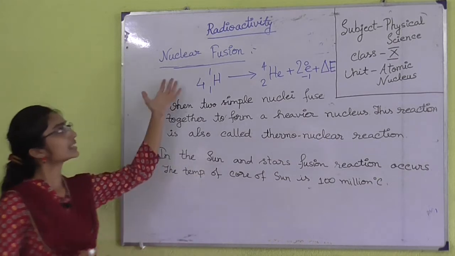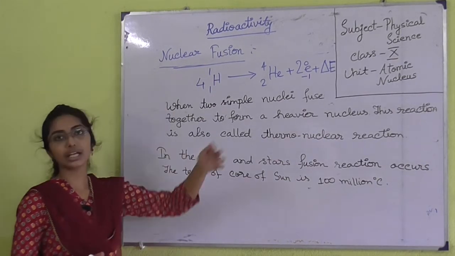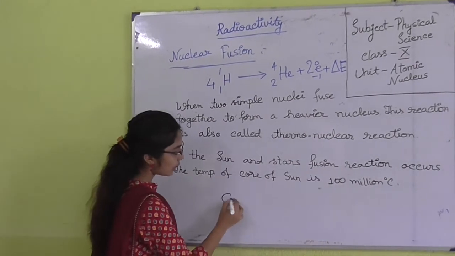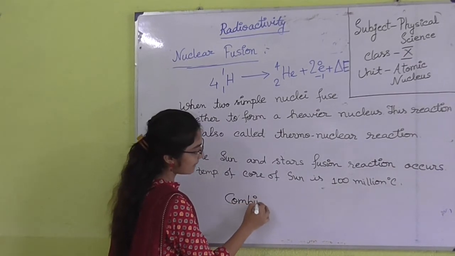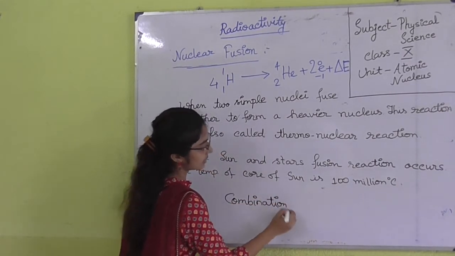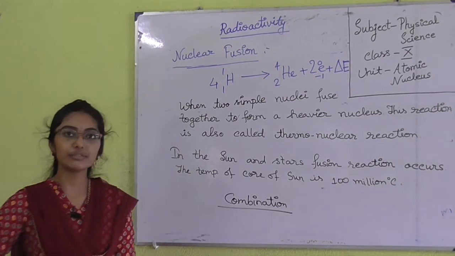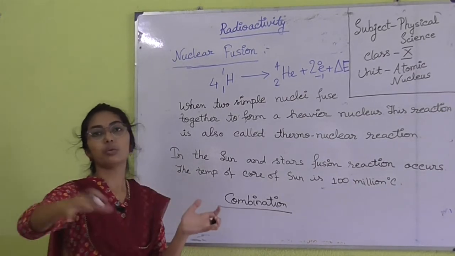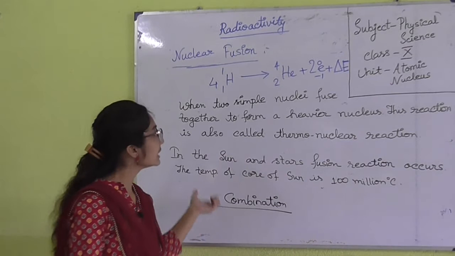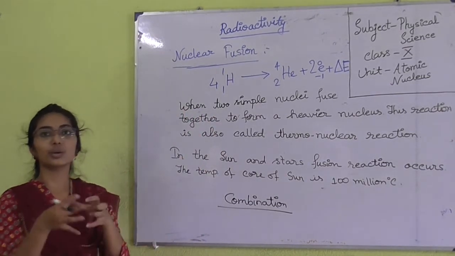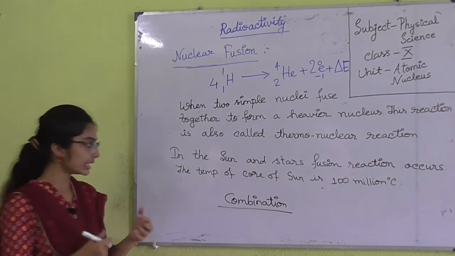Another nuclear reaction is nuclear fusion. Fusion means combination. As we have discussed, nuclear fission means division, where heavy nuclei are broken into lighter nuclei. Here the lighter nuclei fuse together to form a heavier nucleus.